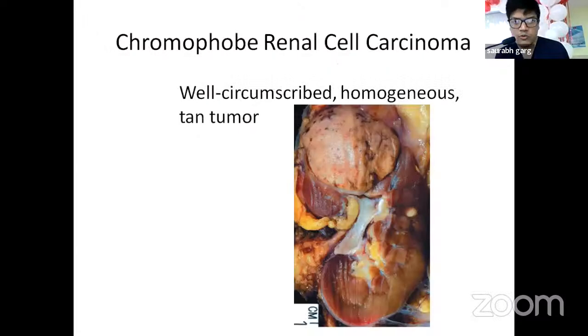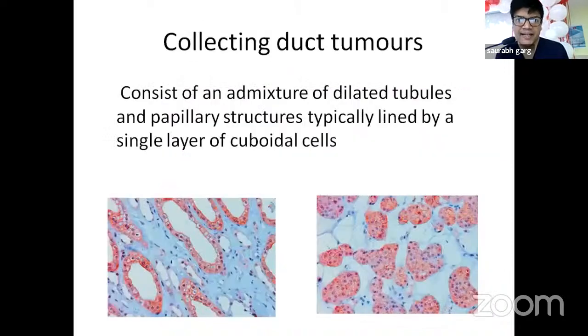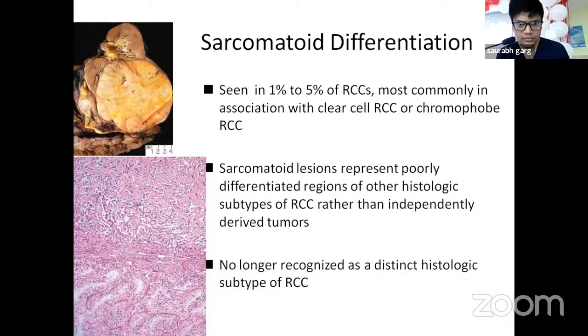Then comes chromophobe RCC, a well circumscribed, homogeneous, tan tumor. This is the histopath image of the same. It carries faintly acidophilic cytoplasm. Then come collecting duct tumors, which consist of an admixture of dilated tubules and papillary structures, typically lined by a single layer of cuboidal cells. The cells we can see are cuboidal in nature. For sarcomatoid differentiation, we can see the gross and the histopath image of the same.